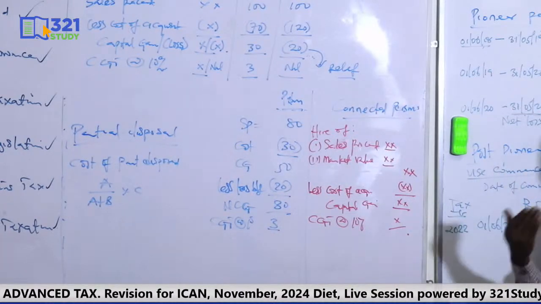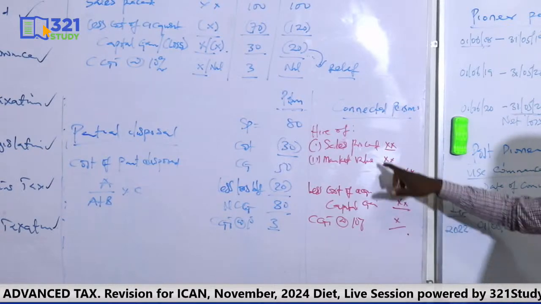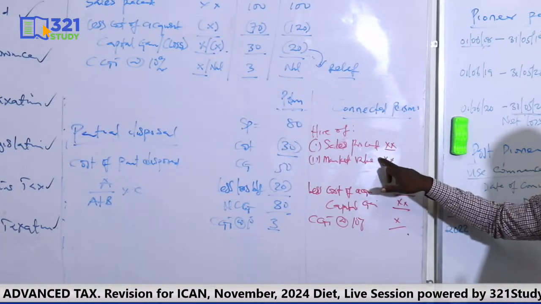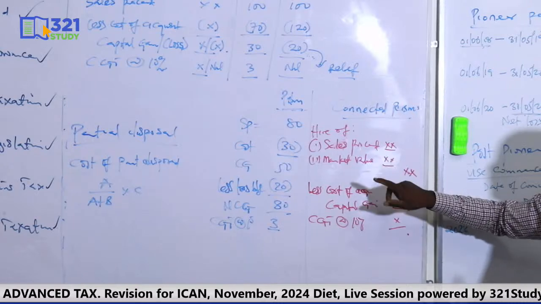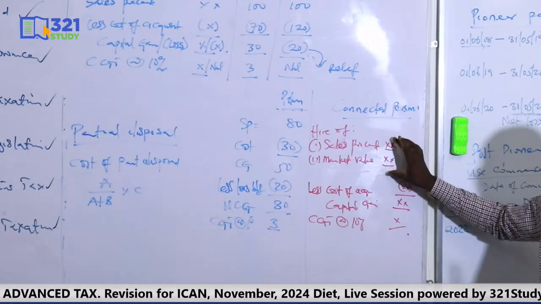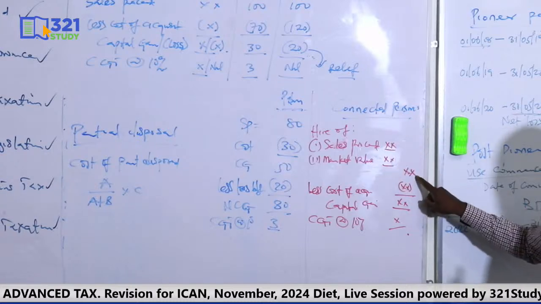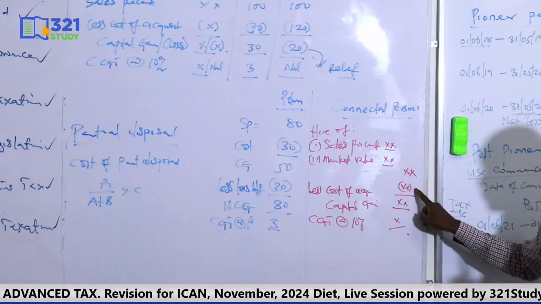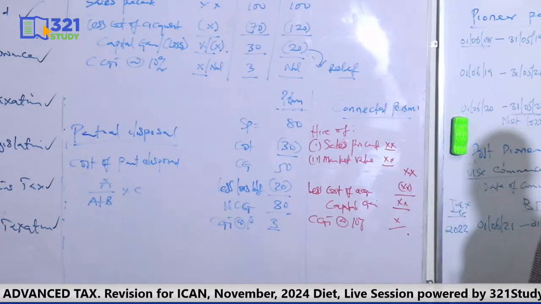They can influence the transactions. That's the thing. So once you see it, compare the actual sales proceeds on which the transaction was done and the market value which will be given to you. Just pick the higher. The higher will be the sales proceeds that will be used. Then less cost from it, then your tax. That is how you do it.